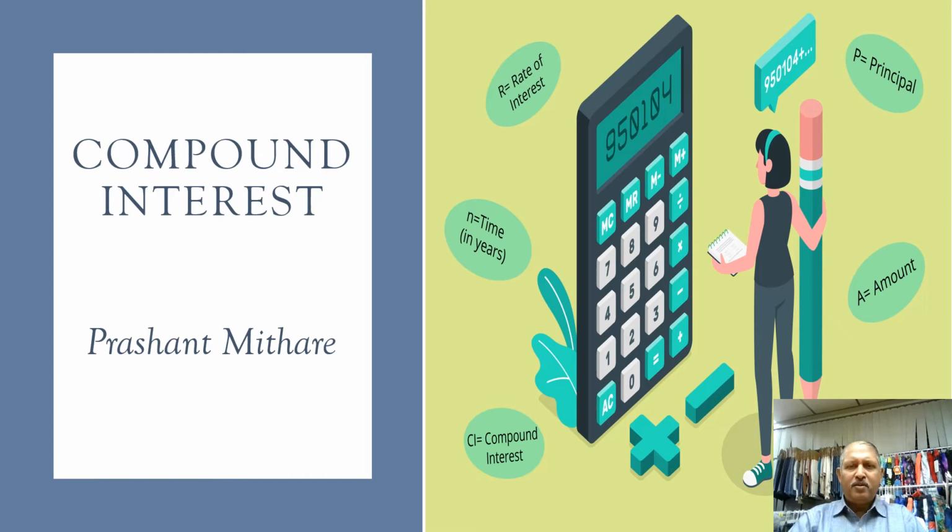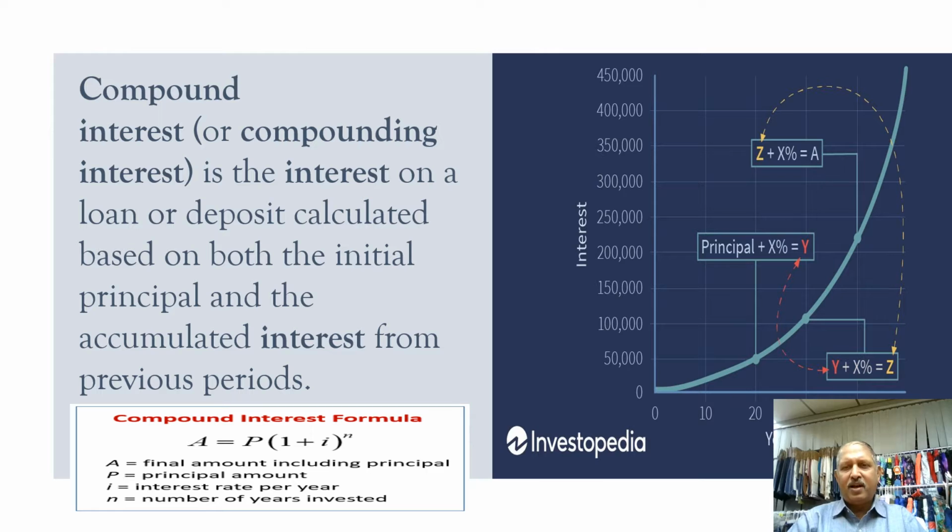Today I am going to talk on compound interest. What is compound interest? Just to have the definition, compound interest, or someone may call it compounding interest, is basically the interest on a loan or deposit calculated based on the initial principal and accumulated interest from the previous periods. What does that mean?